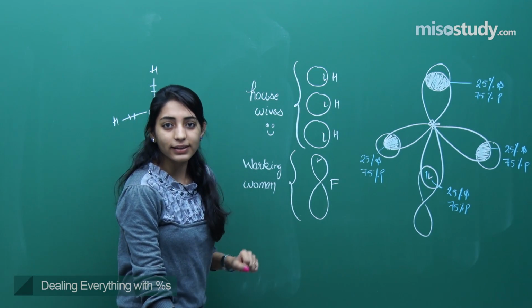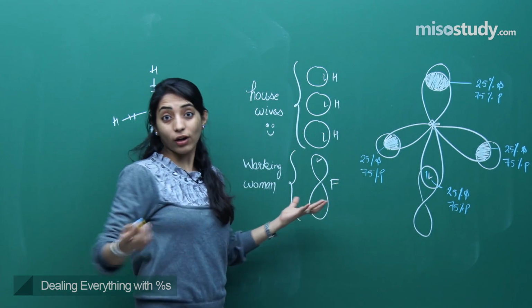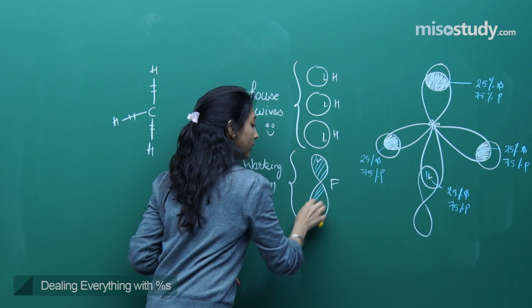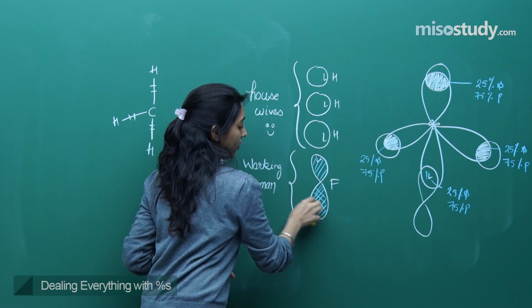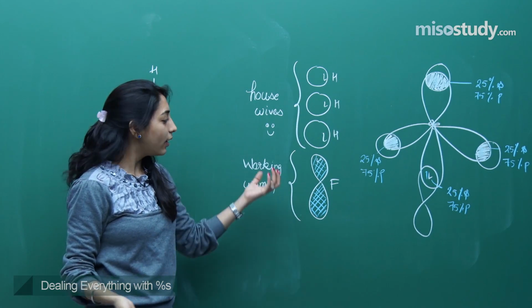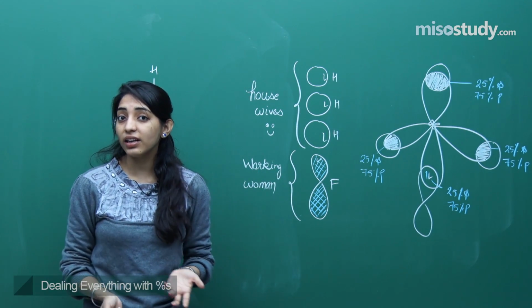But now let us consider the case of fluorine. Now this awesome girl, this was a working woman. I mean, no offense to anyone, okay, it's just an example. So this was a working woman, and she was very, very, very egoistic.